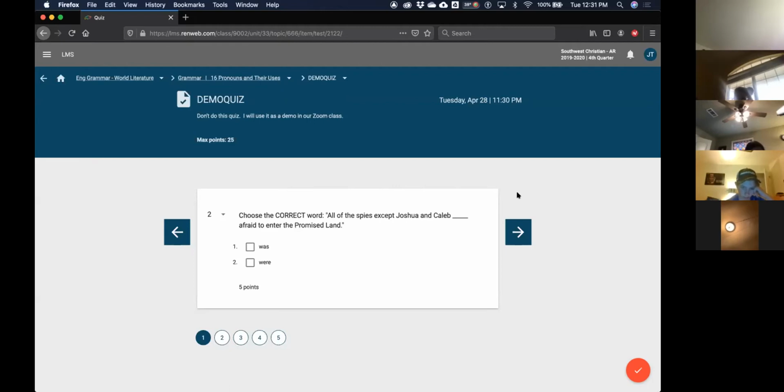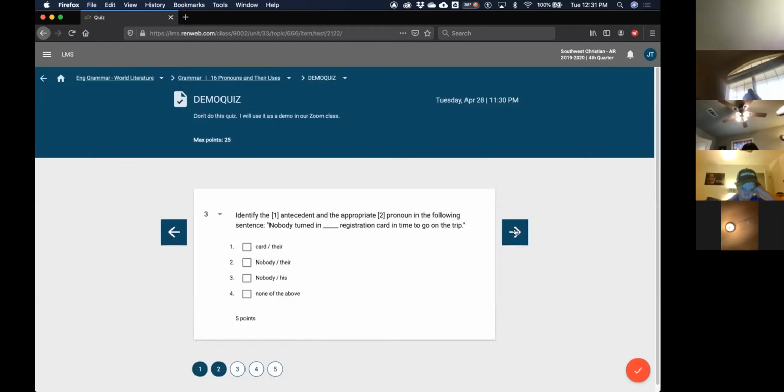Please turn to page 207. It says, all of the spies except Joshua and Caleb was or were afraid to enter the promised land. Choose the correct word. We said in our homework that it was were, so I'm going to click were because that's correct. Not the one that we crossed out, but the one that was correct. And move on to the next one.